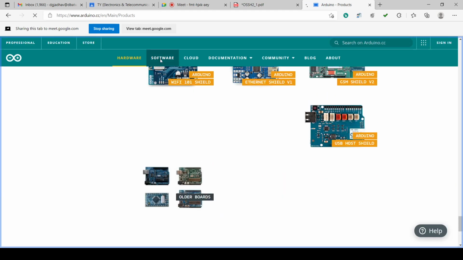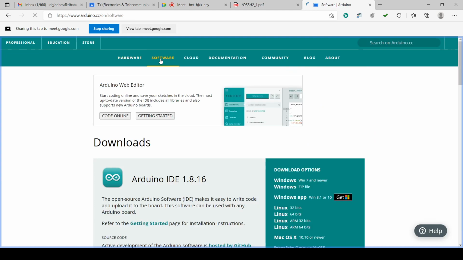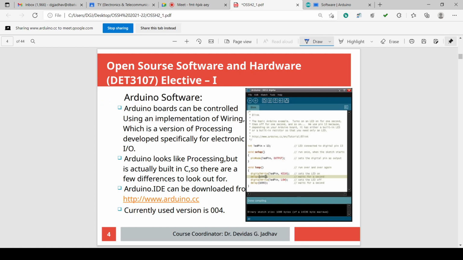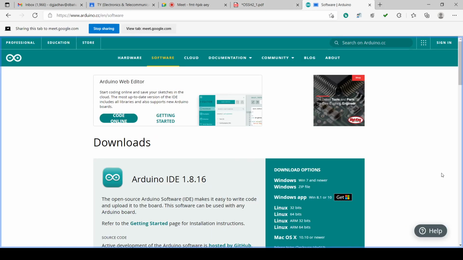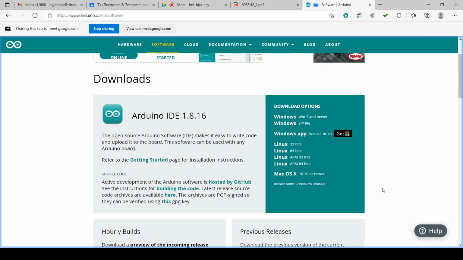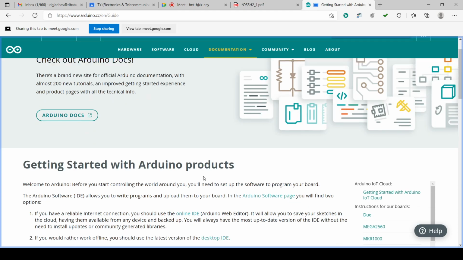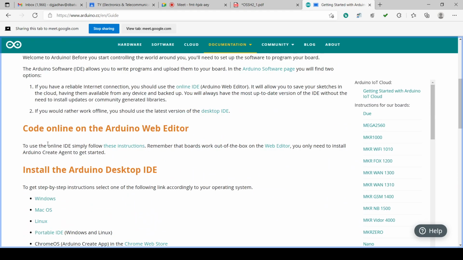So if you go for the software, for software if you check, then in case of software, we can have the downloads here. Arduino IDE download is there, 1.8.16. Getting started page is also there. You can go for it and you can have the information about the getting started: how to code online on the Arduino web editor, how to install the Arduino desktop IDE.